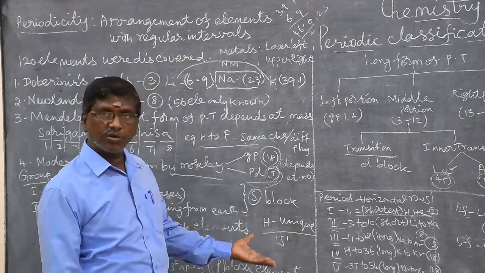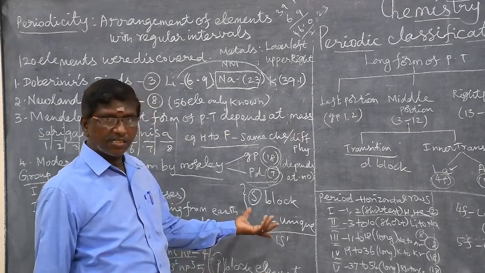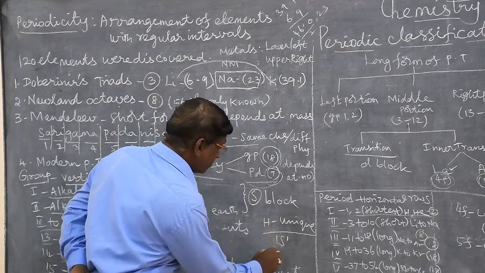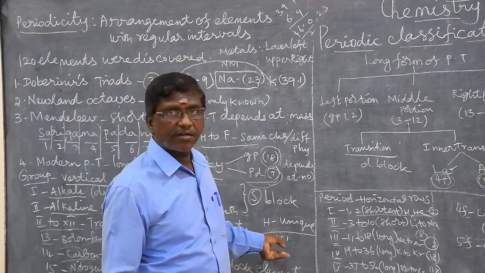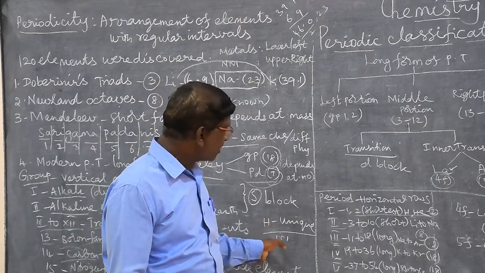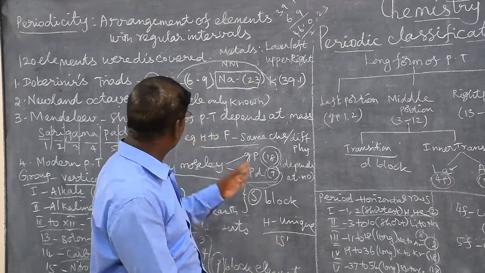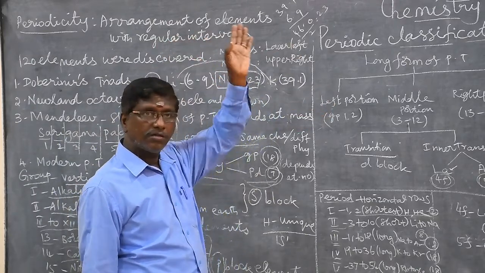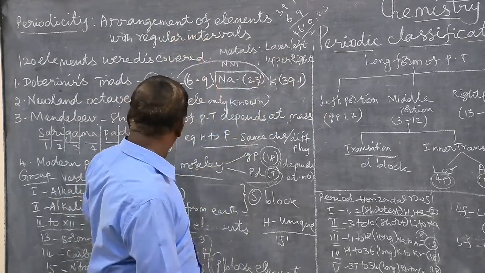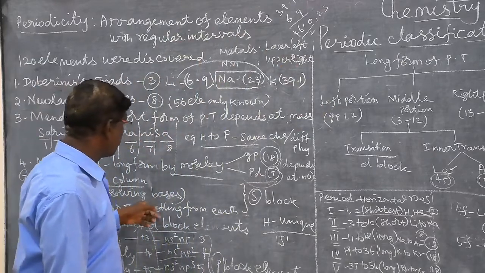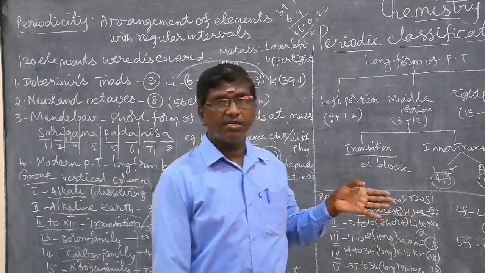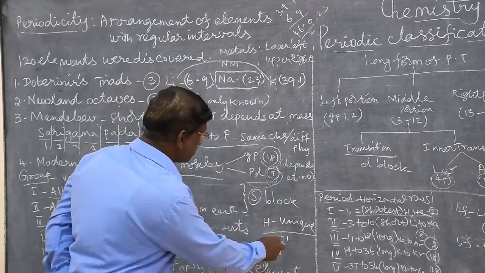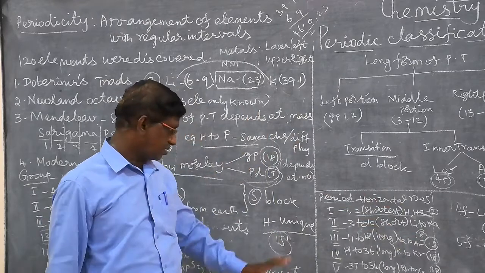Electronic configuration is 1s1. It is the lightest and smallest element. It shows the character of both alkali metals and halogens. That's why it is situated above the first group, that is the alkali metals. Above the alkali metals, hydrogen is situated in the modern periodic table. So that's why it is a unique one.